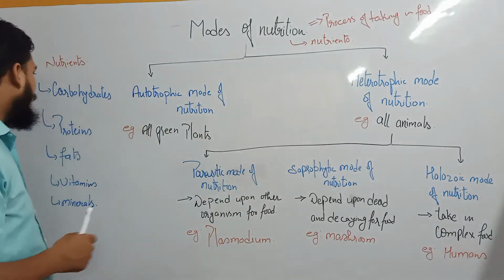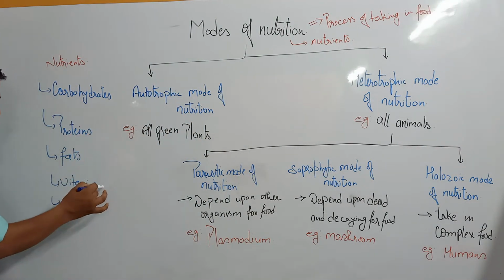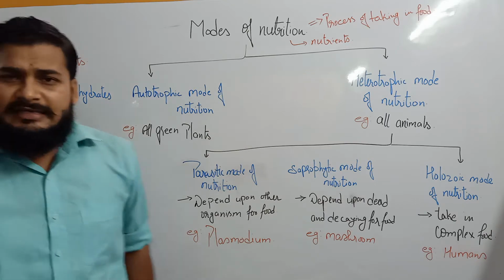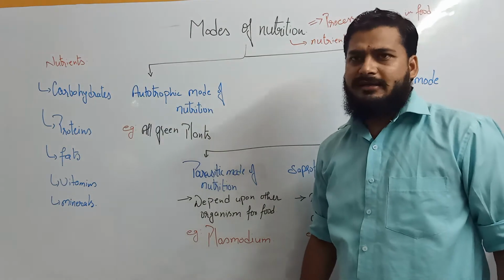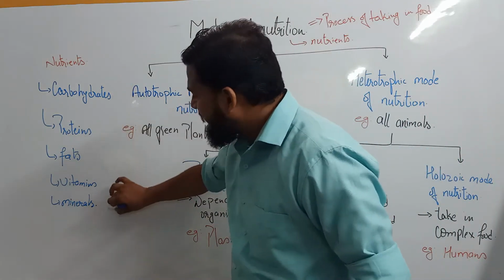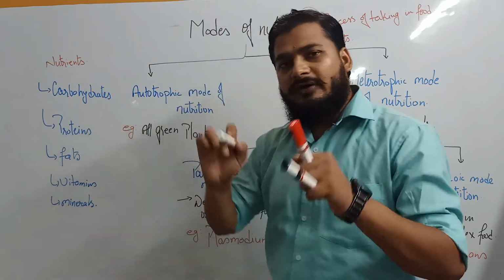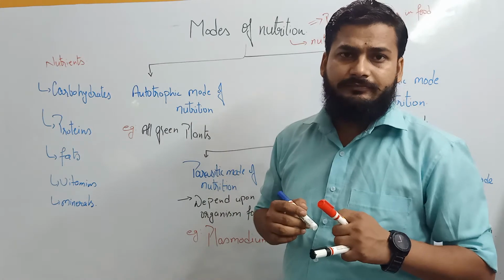And nutrients are of 5 types: carbohydrates, proteins, fats, vitamins and minerals. These are the 5 things for which all organisms take in food.